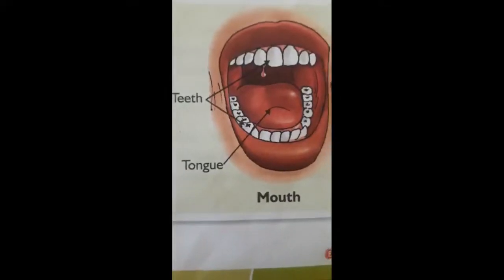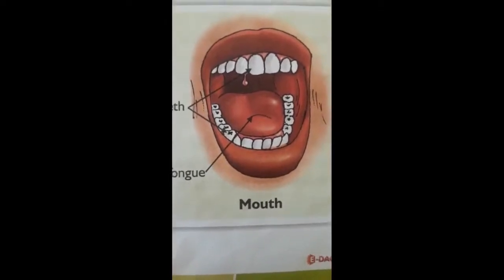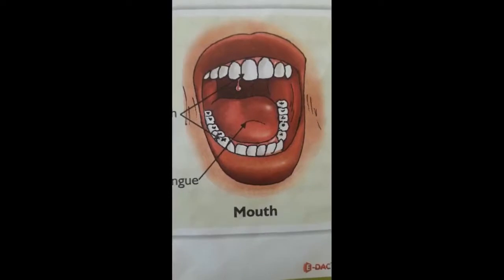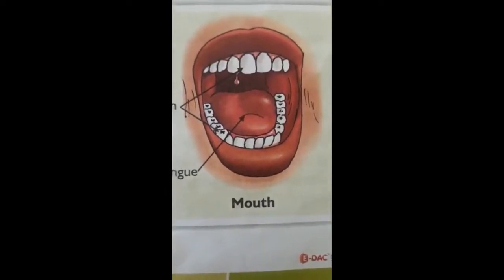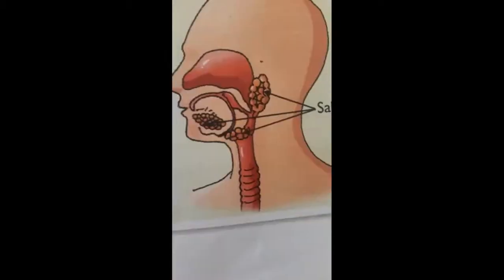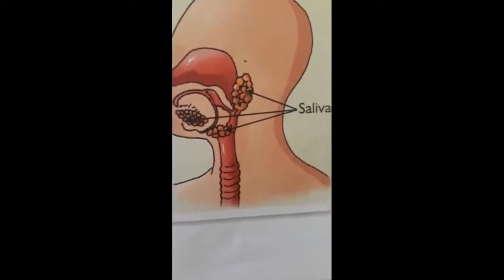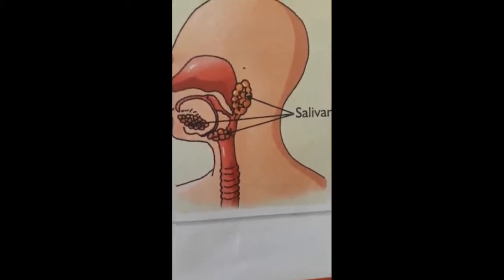First organ is the mouth. The digestive process begins in the mouth. In our mouth we have teeth and a tongue. The teeth help in cutting and chewing the food we eat. The tongue helps in tasting and pushing the food downward into the food pipe. Another important digestive organ is the salivary gland. Saliva produced by the salivary gland makes the food wet and soft.